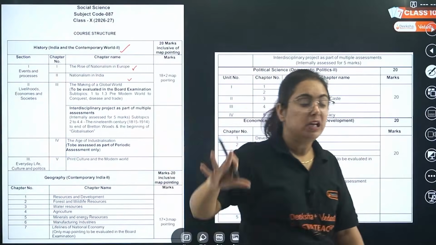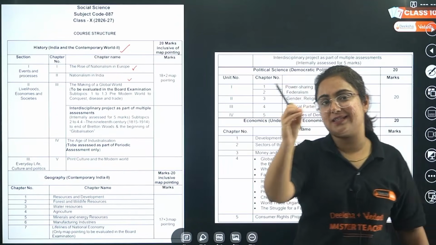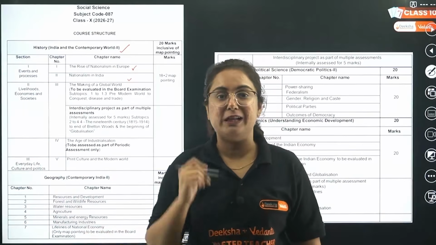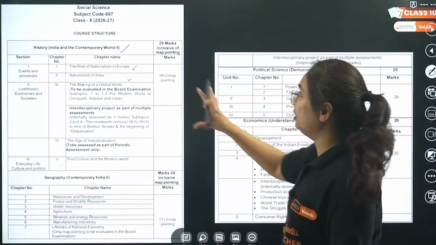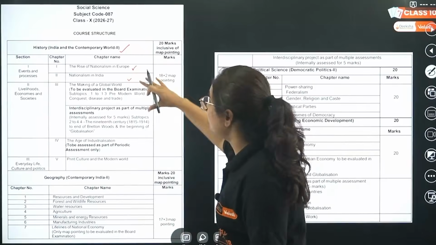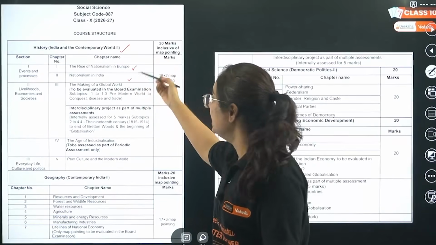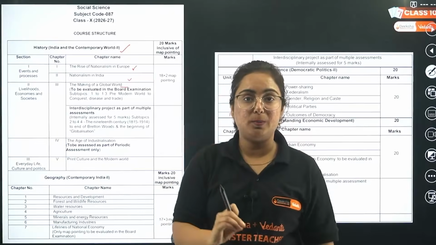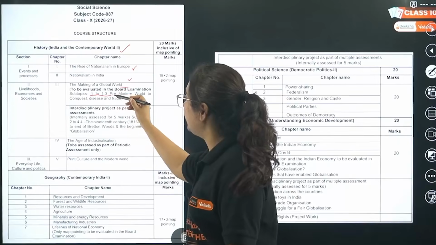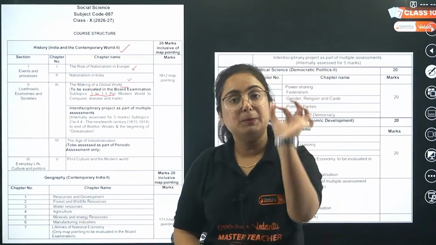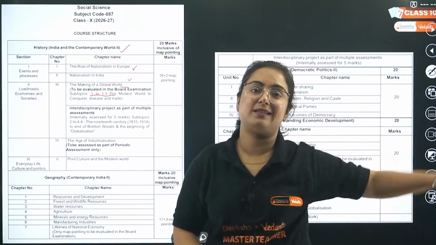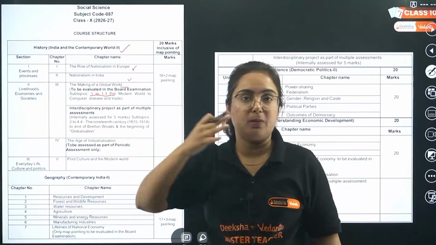If someone is telling you that I will give you chapter wise weightage for SST, beta, don't fall into that trap, because there is no such chapter wise weightage available to us. Rather, it is section wise, or I would say book wise weightage provided to us. Like in history book, we have 4 chapters: rise of nationalism, then we have one more chapter that is making of the global world. It is clearly mentioned, beta, only the pointers from 1 to 1.3, the subtopics of the chapter 1, 1.1, 1.2, 1.3 will be evaluated in your examination. The rest is for internal assessment. Don't study that for your board examination.